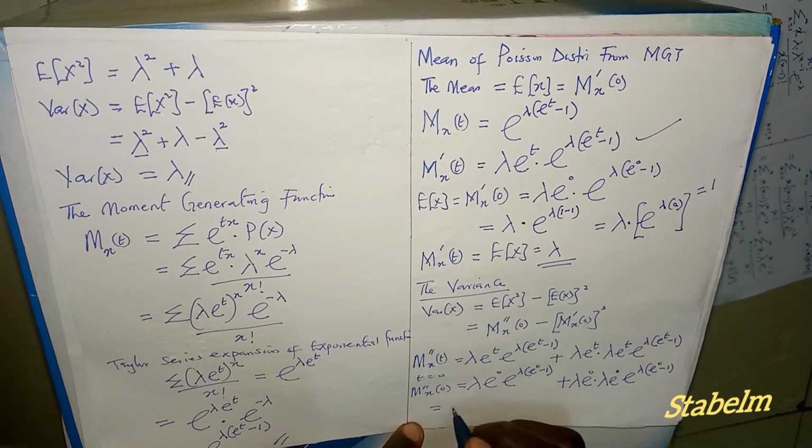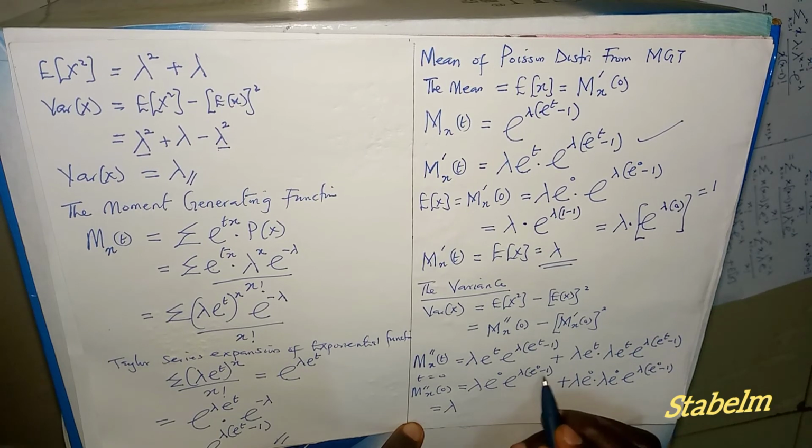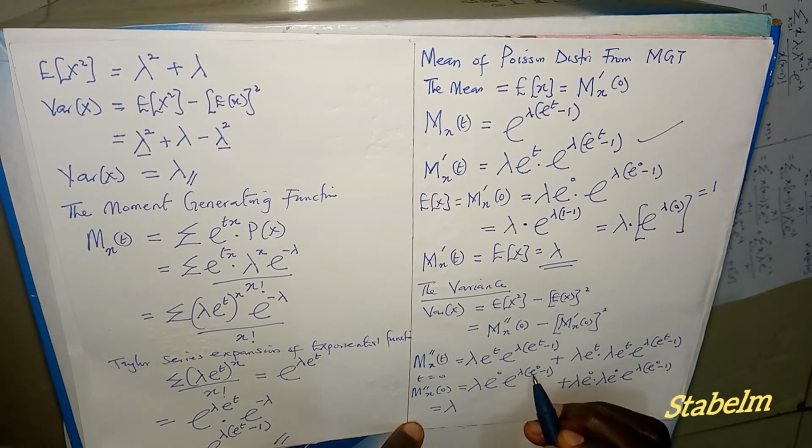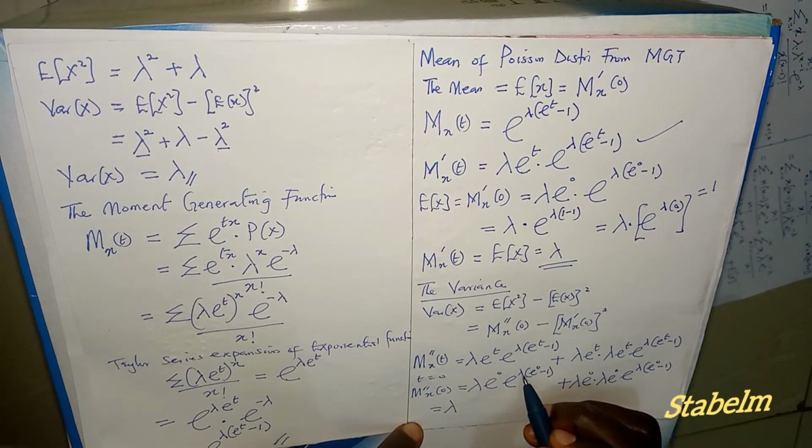Exponential 0 here will give us 1. 1 minus 1 is 0. 0 multiplied by lambda is 0.